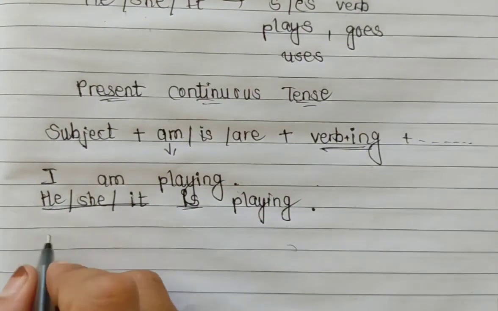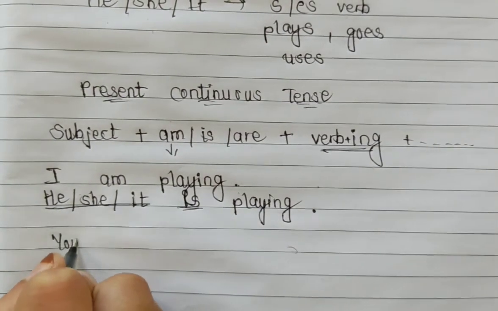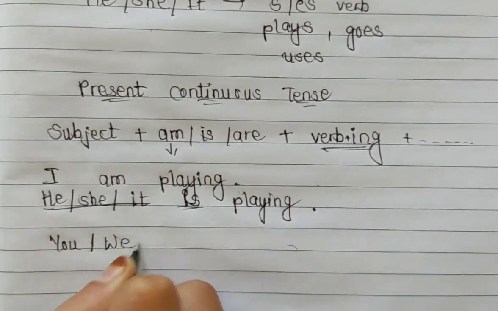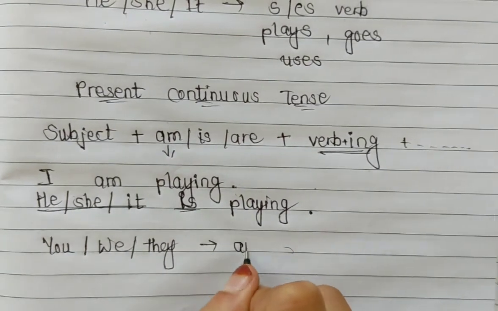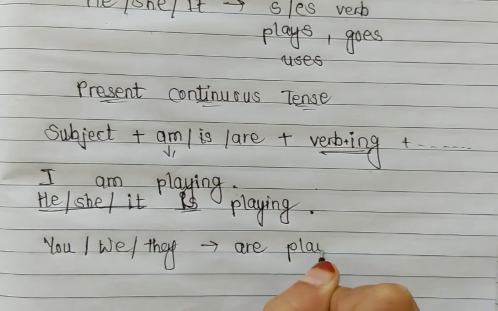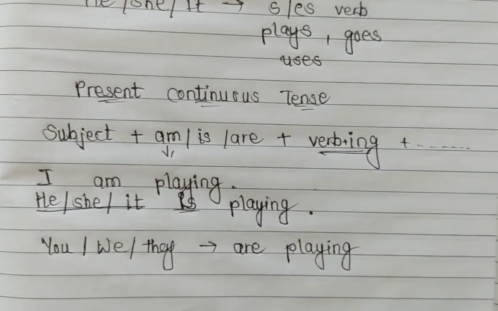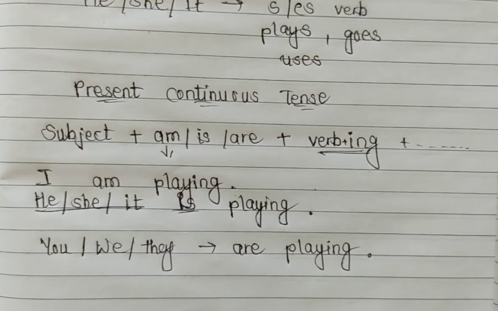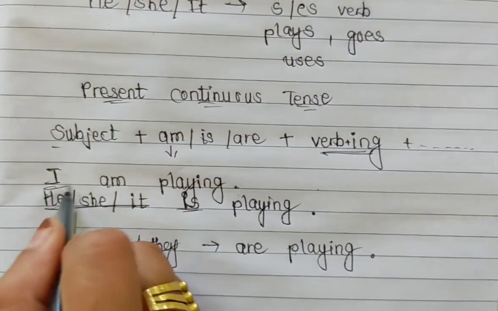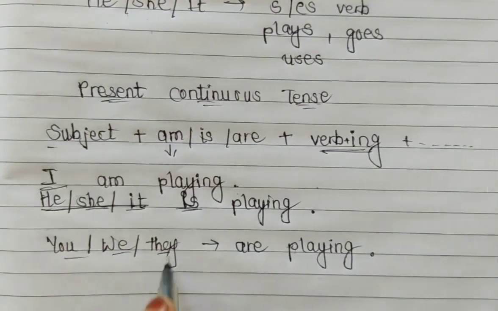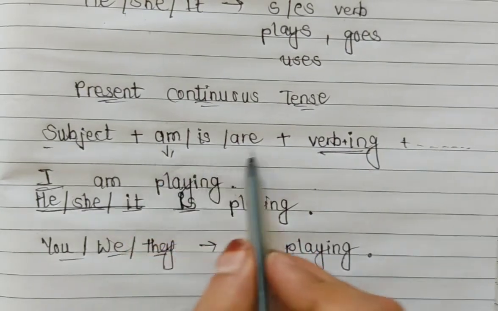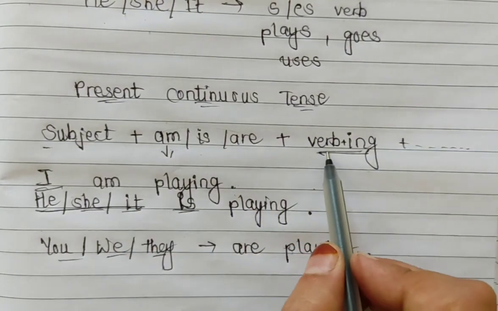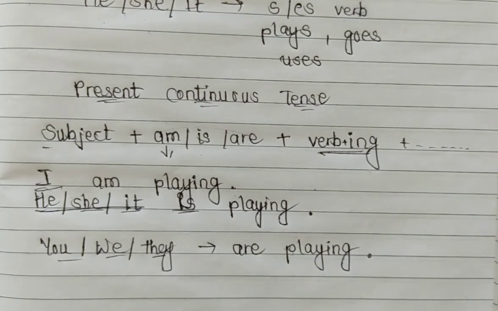And if there is a subject like you, we and they, with these we have to use are. They are playing, we are playing, you are playing. So according to the subject, I, he, she, it, you, we, they, we have to use the verb to be. This is known as a helping verb, and after it, with the main verb, we have to use ing.